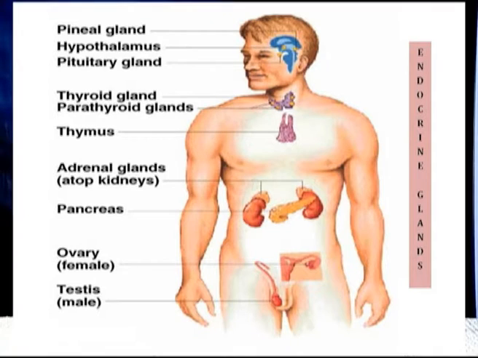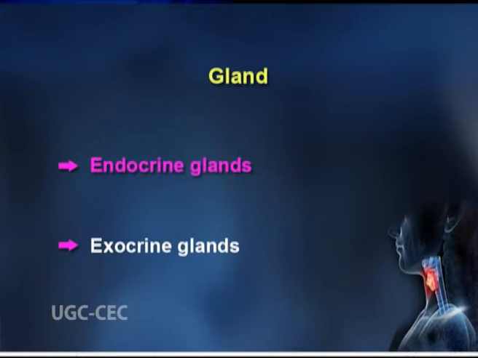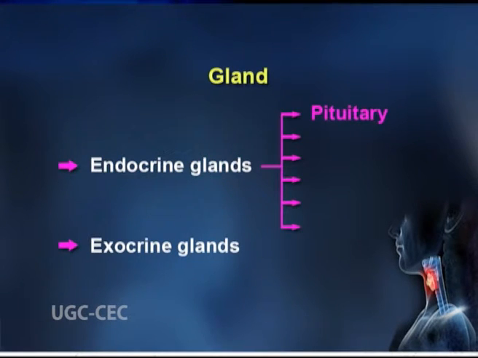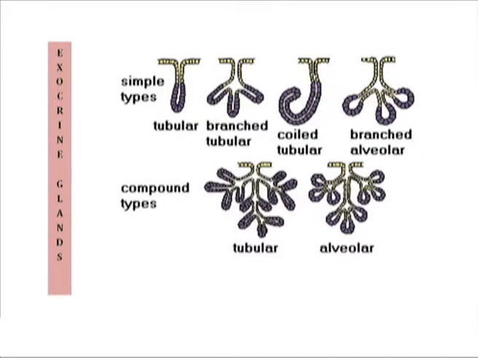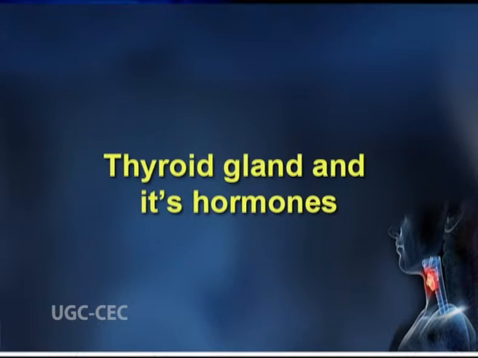Endocrine glands are ductless glands. They secrete their products directly into the main bloodstream. The main endocrine glands include pituitary, pancreas, ovaries, testes, thyroid and adrenal glands. Whereas exocrine glands have ducts leading into the lumen of other organs and they secrete their products through duct to the target organs. Thyroid is also a gland and it has its hormones.